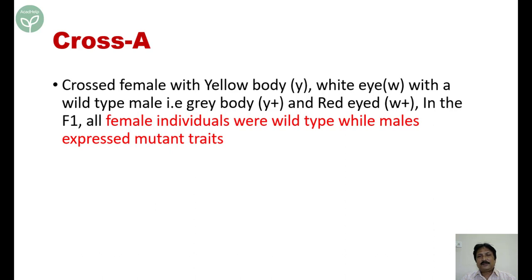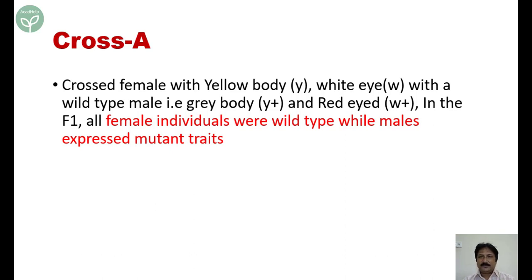So we have taken the letters Y and W, and corresponding to their normal traits, with a positive sign. The wild type here means normal. The normal is grey body, it is Y plus. Red eye is W plus.